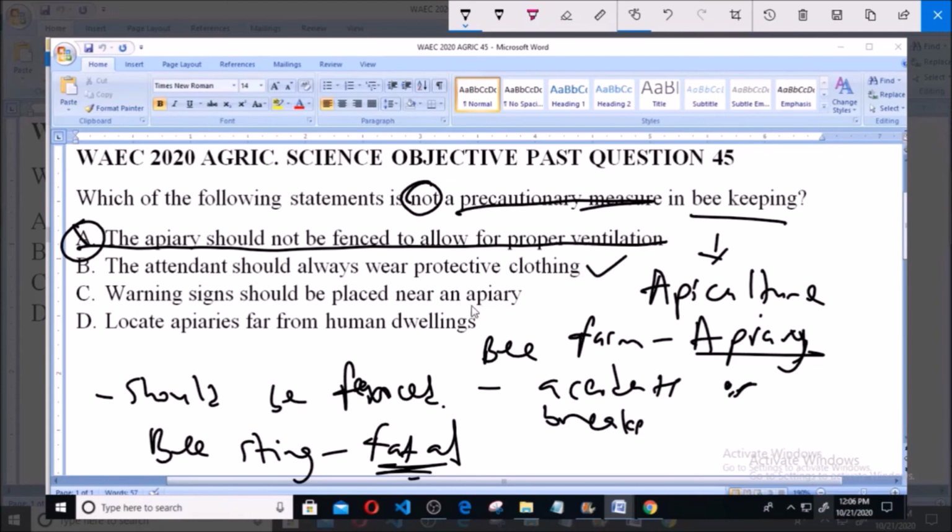Option C says warning signs should be placed near an apiary. This is also true. It is a precaution, as warning signs warn bypassers about the presence of bees in that area. Option D says locate apiaries far from human dwellings, and this is also a precaution. Apiaries should not be located close to residential areas, also in the case of accidents or breaks. So this is not the answer. As we have rightly established, option A is the answer to the question.